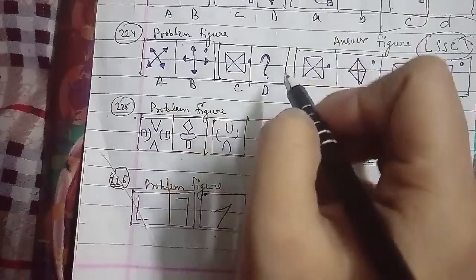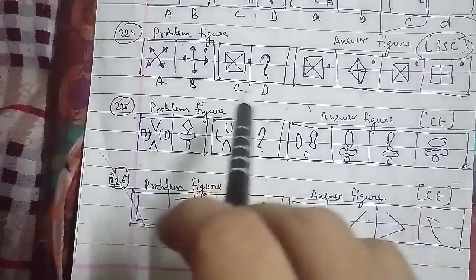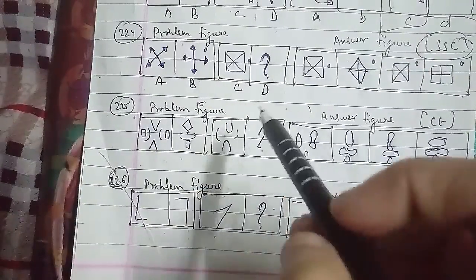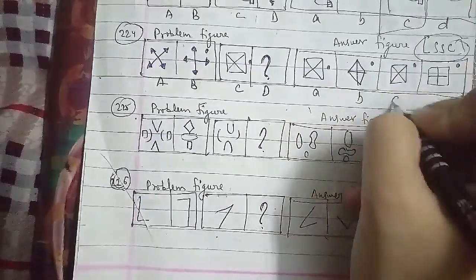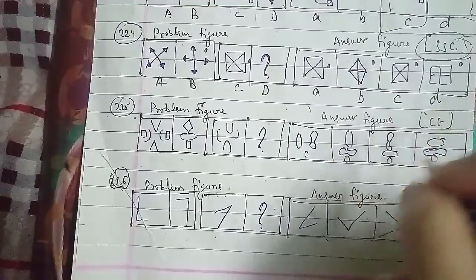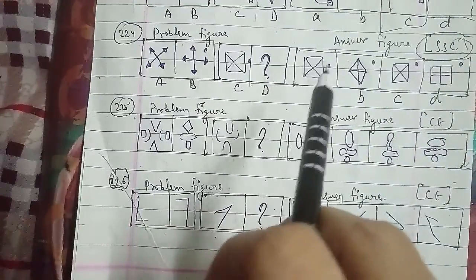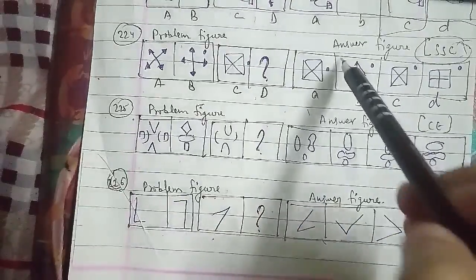Then there is a square having cross signs inside, and an outside shaded circle or dot, in A, B, C and D as well. In the same case, the contents of the outer squares are rotated 45 degrees anti-clockwise, so we can say that the missing figure which we have to find out is figure B, which will be the right answer for this question as well.